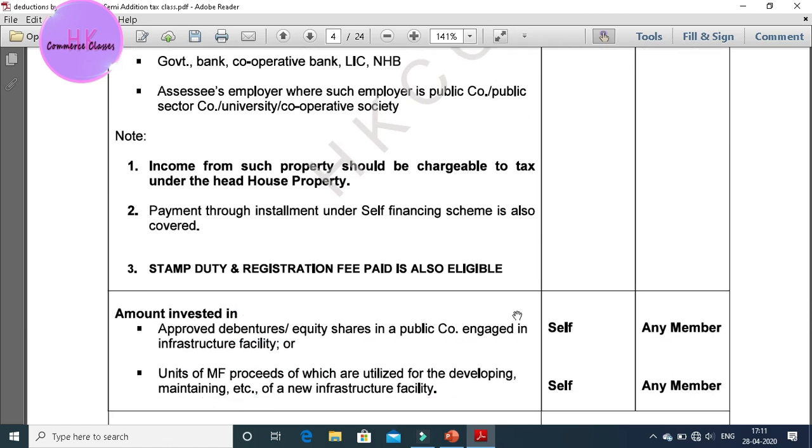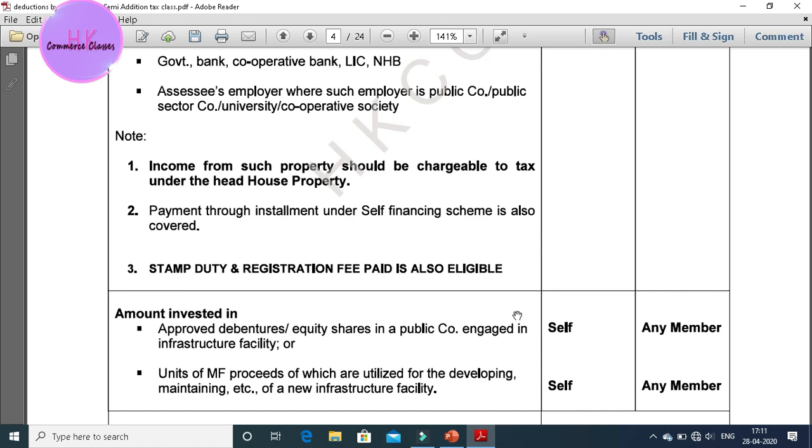Note: income from such property should be chargeable to tax under the head house property. Any person earning income from such house property will be charged tax. The payment through installments under a self-financing scheme is also covered. If the person is paying through installments under self-financing, on his own financing criteria, then it is also covered.